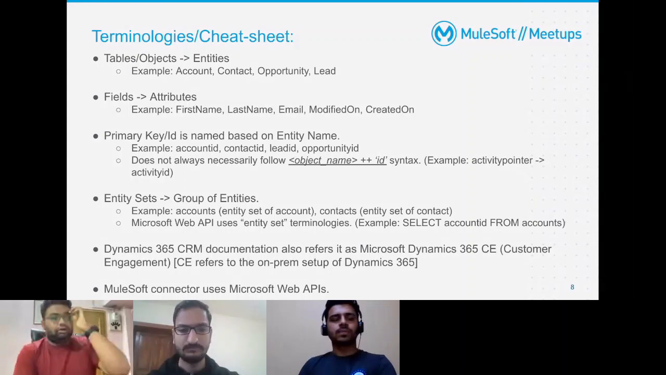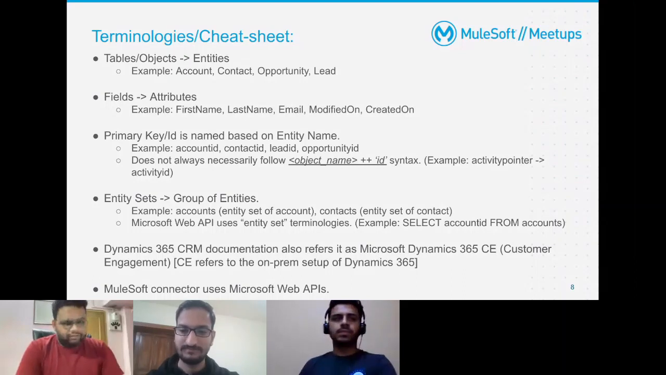The primary key or ID for each of the tables. If you have worked earlier with Salesforce, you know that Salesforce has an ID column in every object, every table, or every entity. That's not the case with Dynamics. In Dynamics, every primary key is prefixed with that object name. For example, account ID is the primary key for the account table, contact ID, lead ID, opportunity ID, and so on and so forth. Now, it does not necessarily always follow an object name plus ID syntax.